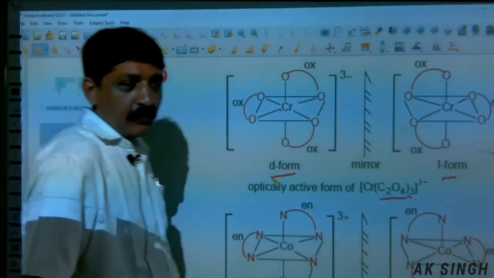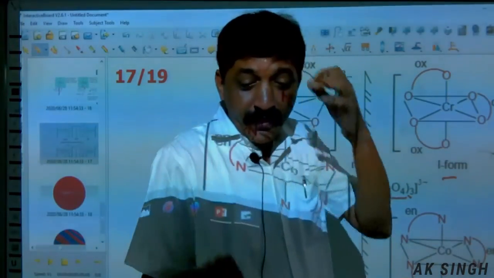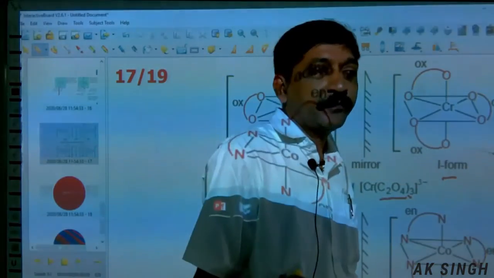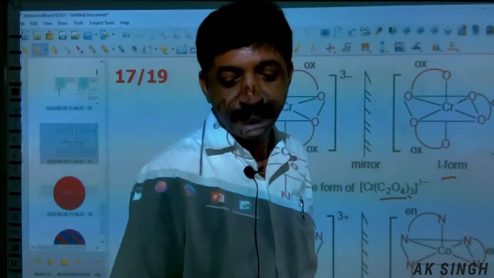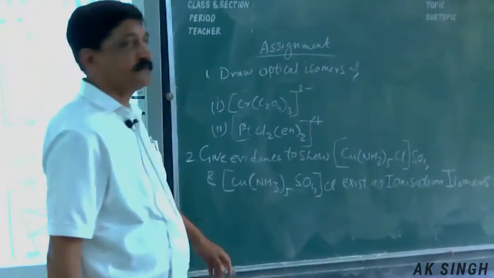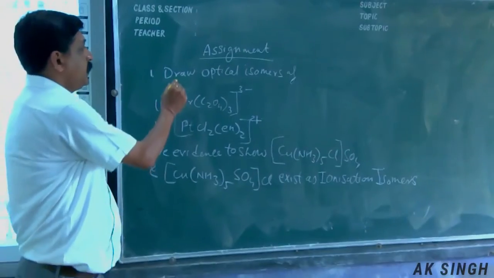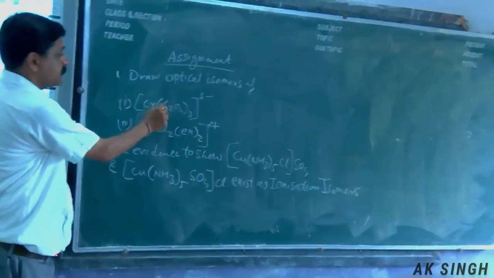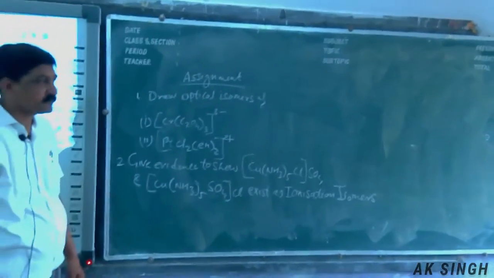So that's all for today. But before that, just take the assignment. What you have to do? Okay, this is the assignment. First, draw optical isomers of these two compounds.